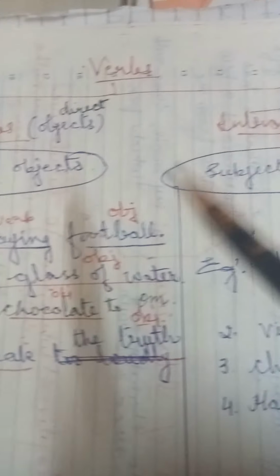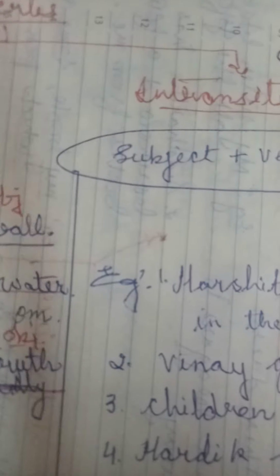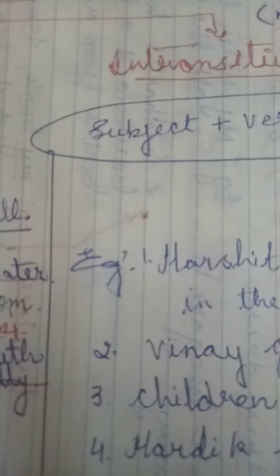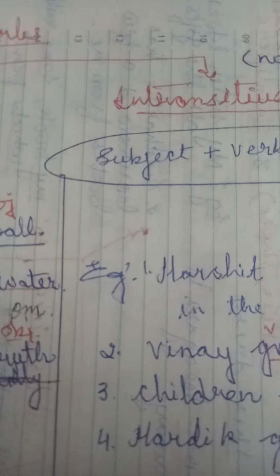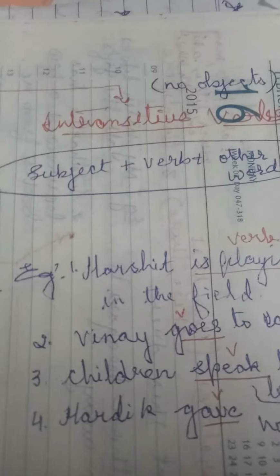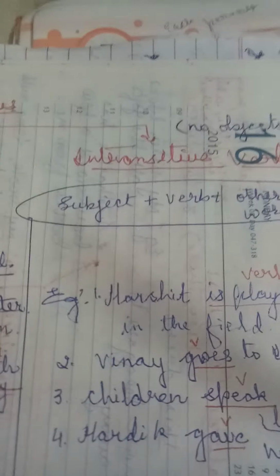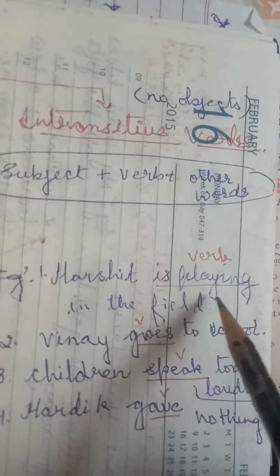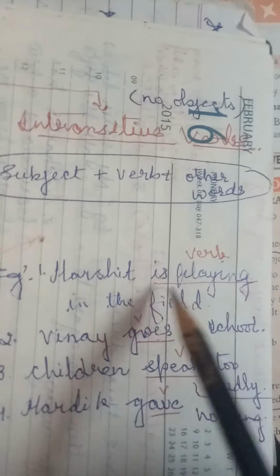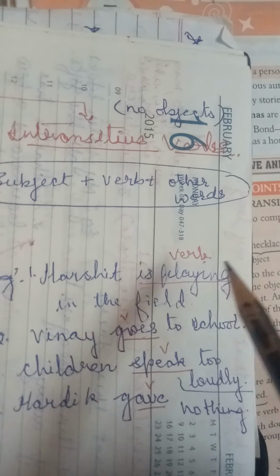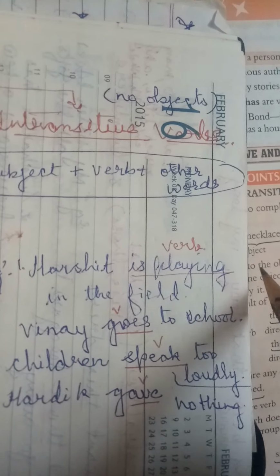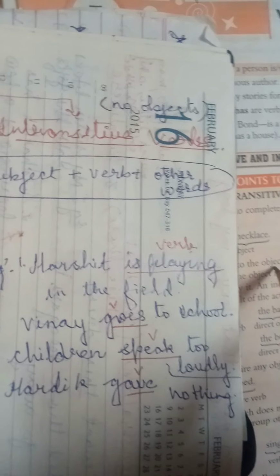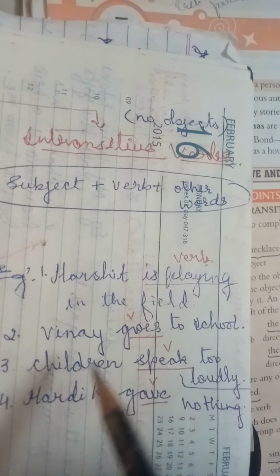Now see the intransitive verbs. Intransitive verbs are the verbs which have no objects. They don't have objects. They have other words but not an object. If I'm saying Harshit is playing in the field, did you find any object here? No. We know he is playing in the field.